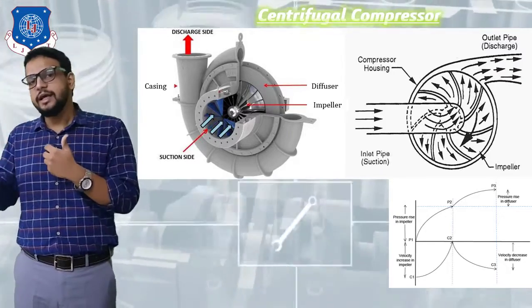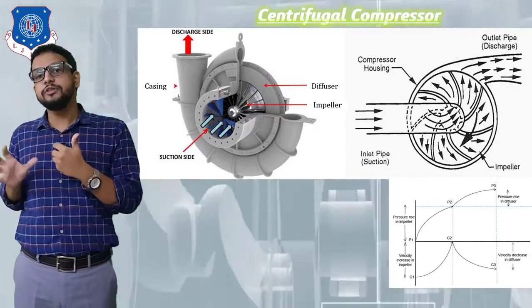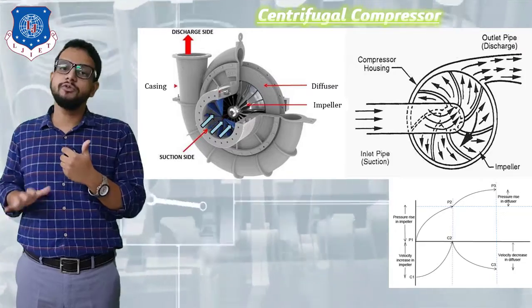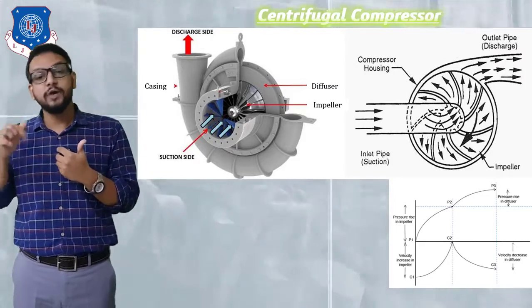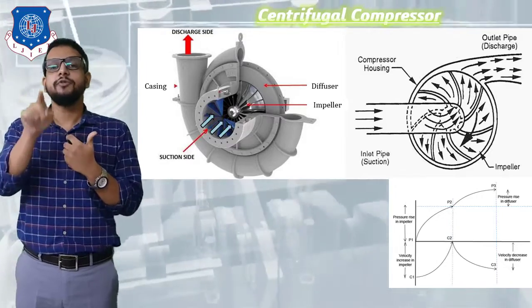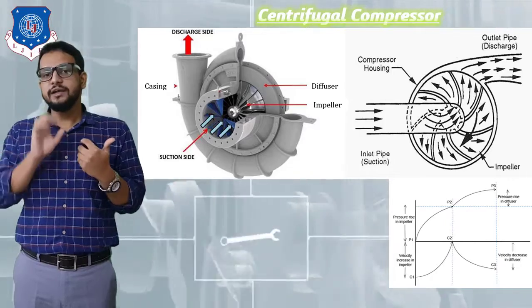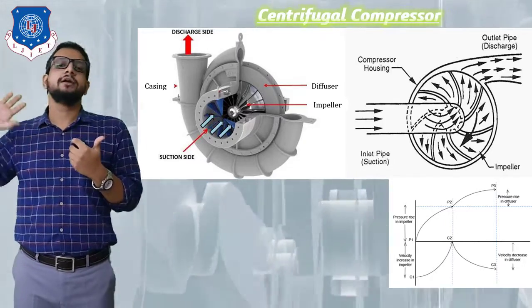Now finally that air enters into a casing having a high pressure, and in the casing further its kinetic energy is going to reduce and pressure energy is going to increase. Why? Because the casing would be arranged eccentrically with the impeller. Now if an eccentric arrangement is provided, then there will be a gradual increment in area.